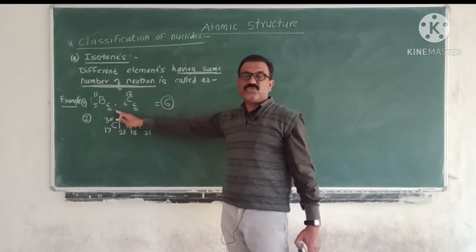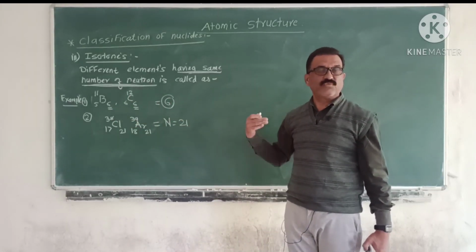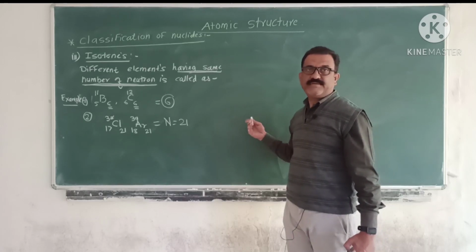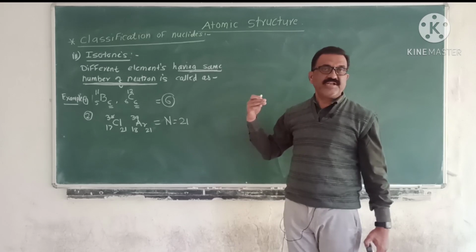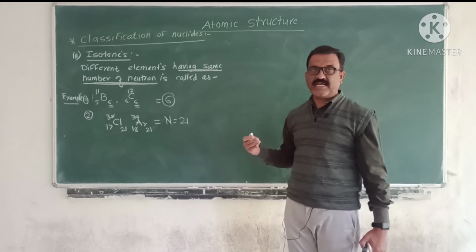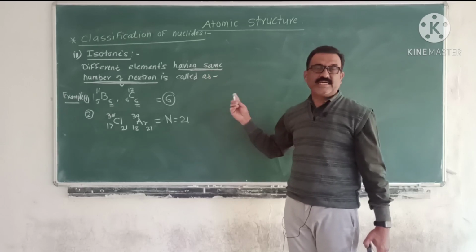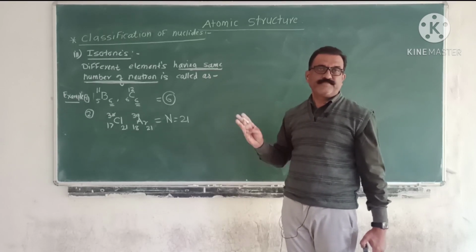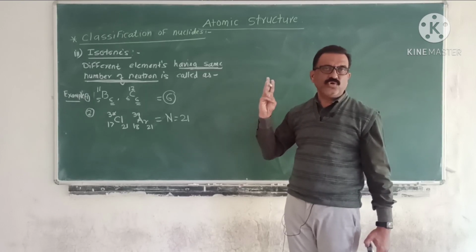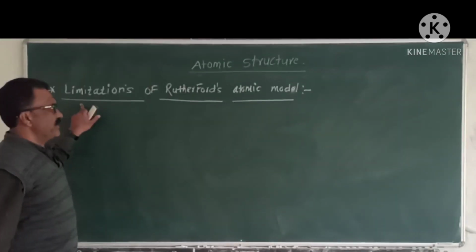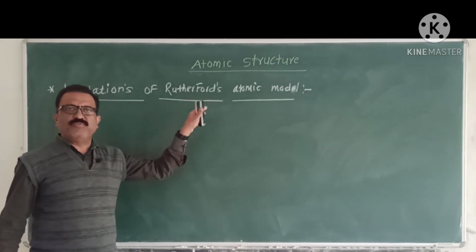These isotones show different chemical reactions with the same reagent. These are the important properties of isotones. That is, there are three types of nuclides: isotope, isobar, and isotones.